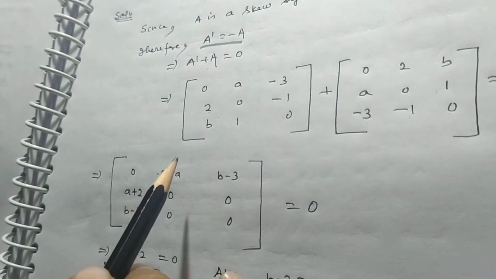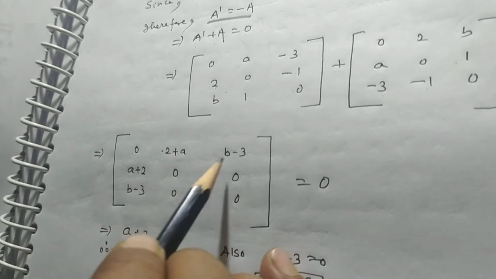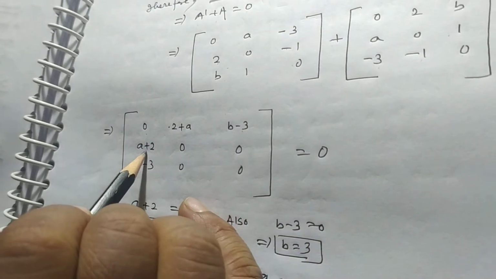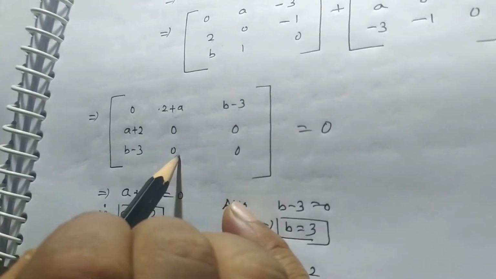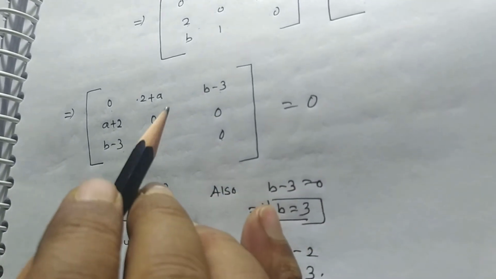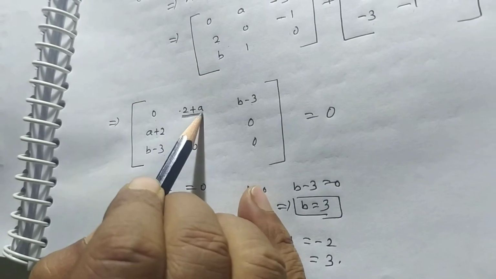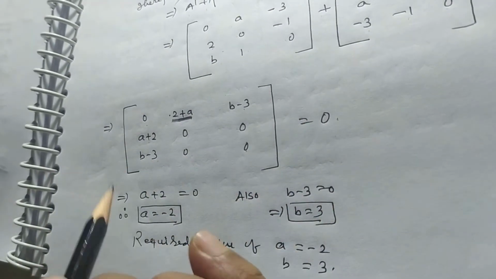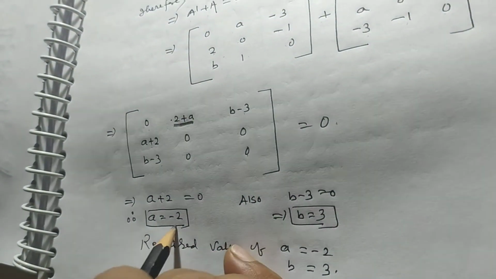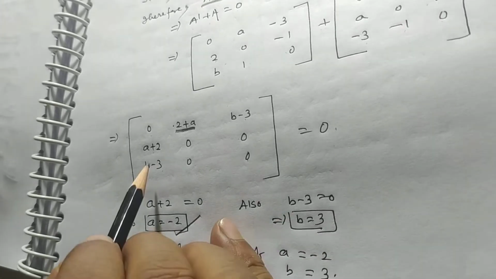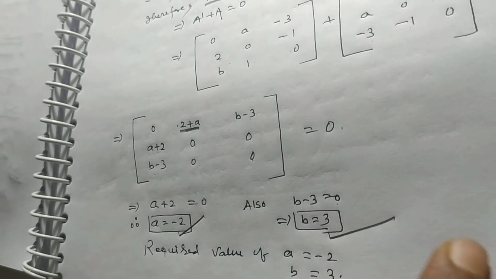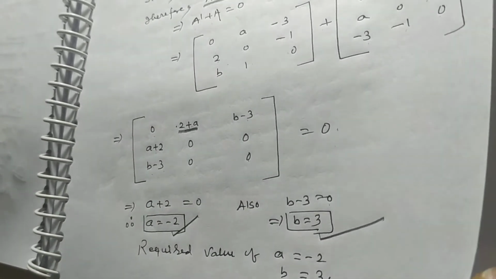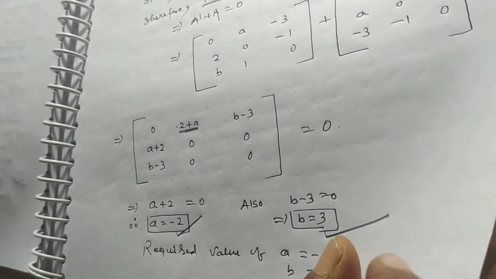By adding, we get [0, 2 + a, b - 3; a + 2, 0, 0; b - 3, 0, 0] is equal to 0. What do you observe? a plus 2 is equal to 0 because it is a 0 matrix, so a is equal to minus 2. And b minus 3 is also equal to 0. This implies b is equal to 3. So the required values are a equal to minus 2 and b equal to 3.